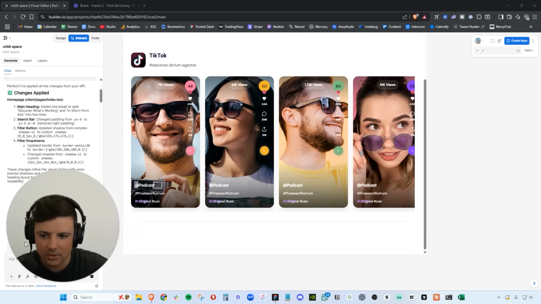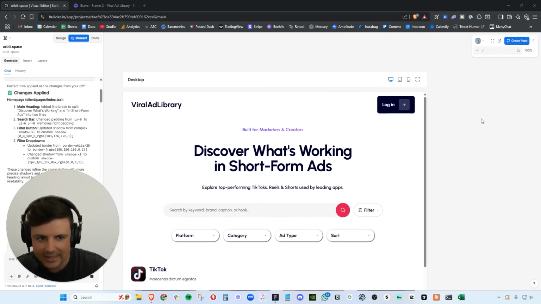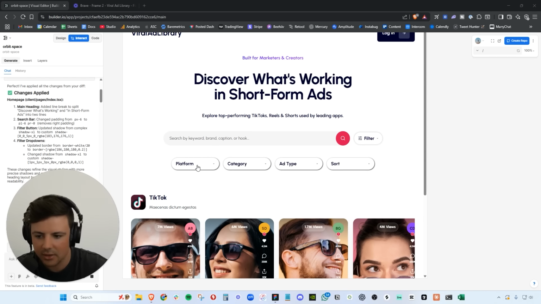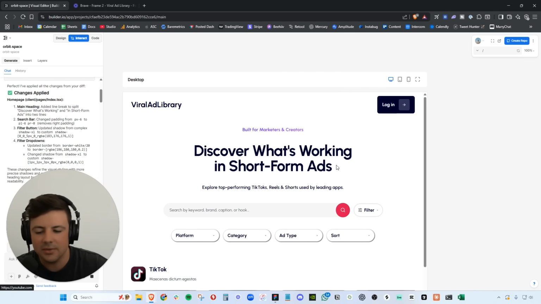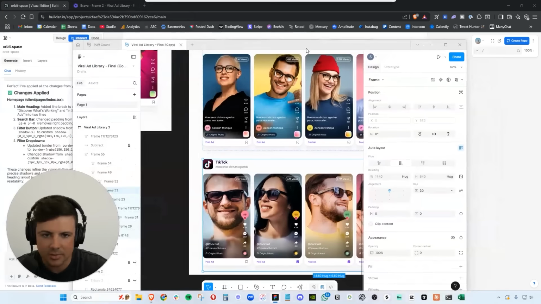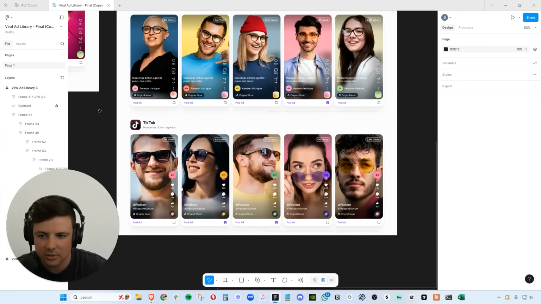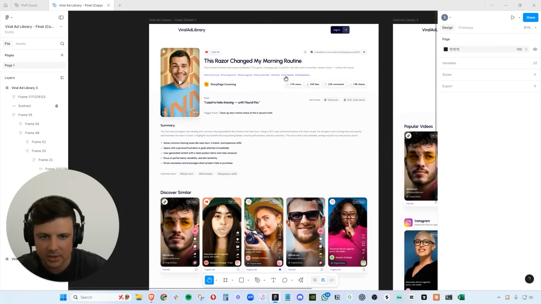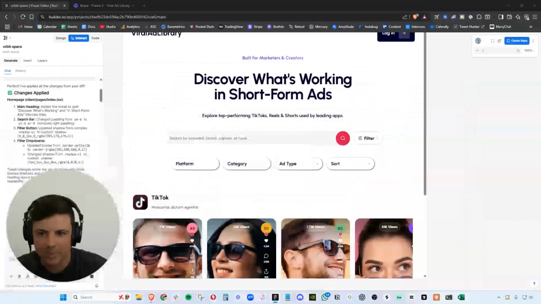So now that we have all of the core assets and core visuals in here, we can go in and start to design the functions of each one of these designs step by step. We're also going to be implementing our other page. When you click on one of these videos, it's going to open up this page and give you some details about the video. So we're going to implement that as well.